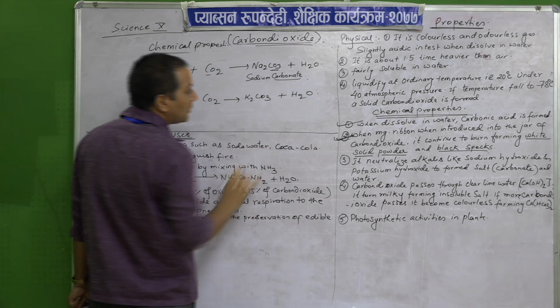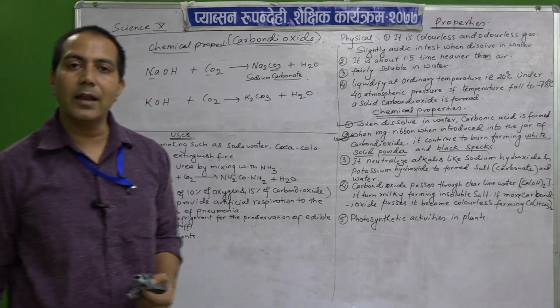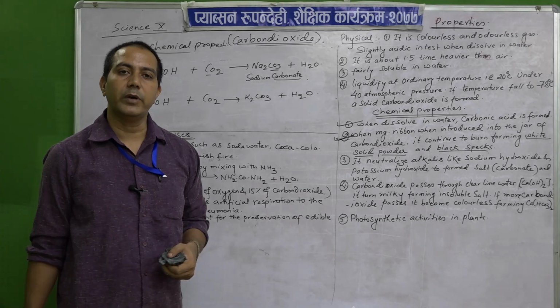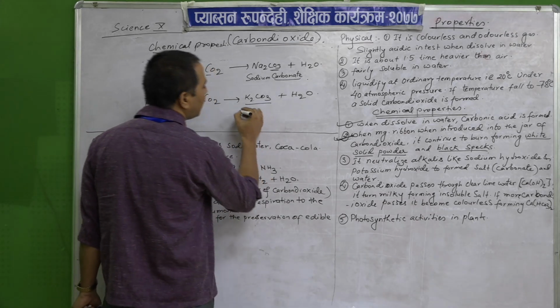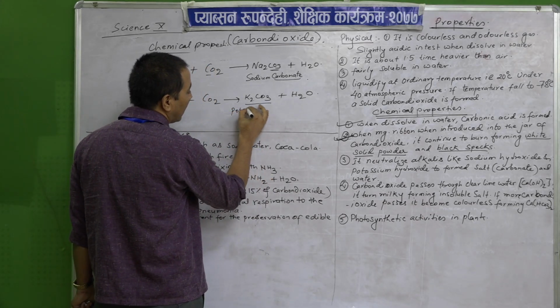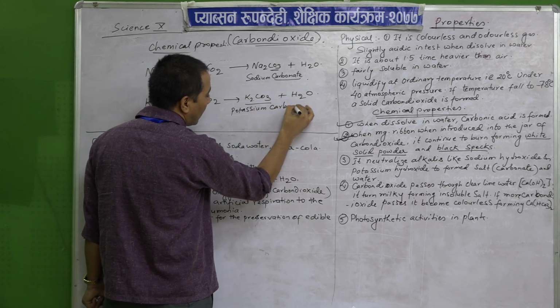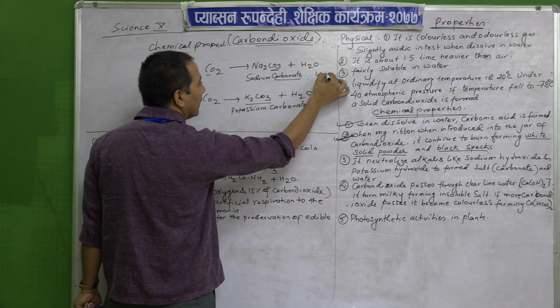It will produce a metallic salt, that is the sodium salt and the potassium salt, and that salt will be the carbonate, that is the potassium carbonate, and water. This is what? Water.